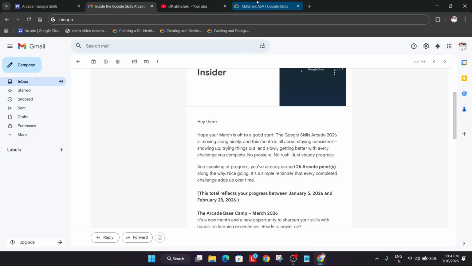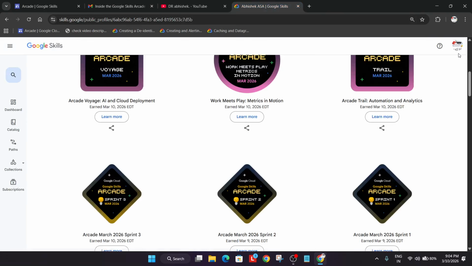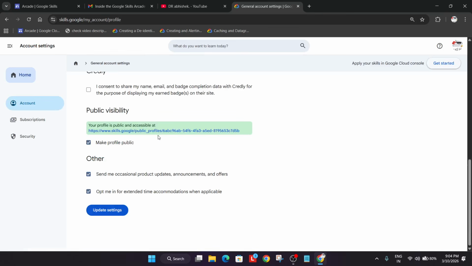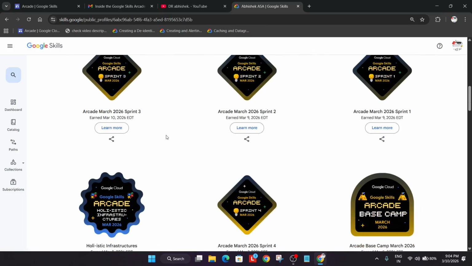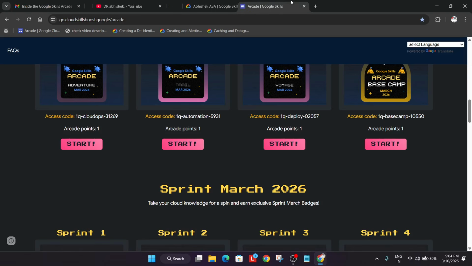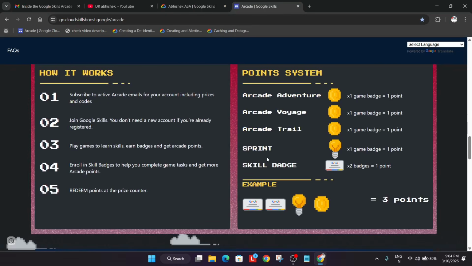So let's come to your profile. How to get into it? First of all, you have to sign in to your Cloud Skills Boost account, then go to the settings, and then you have to simply scroll down. Just scroll down a bit, and from here you have to click on this URL particularly. Now here you can see all these badges are there, right? And if you come to the arcade homepage, they have clearly mentioned the point system.